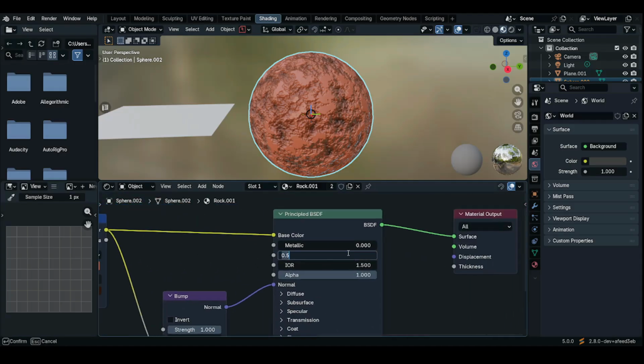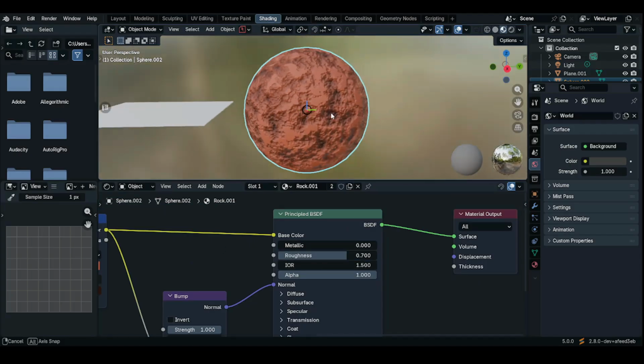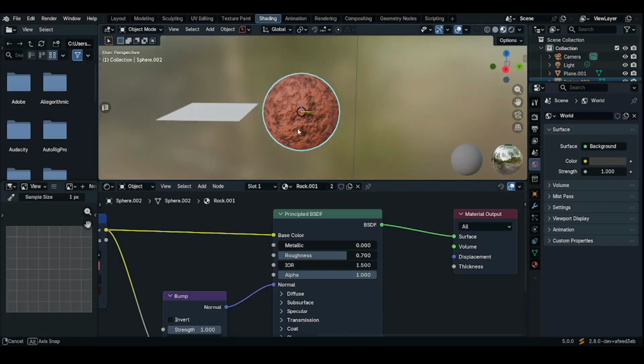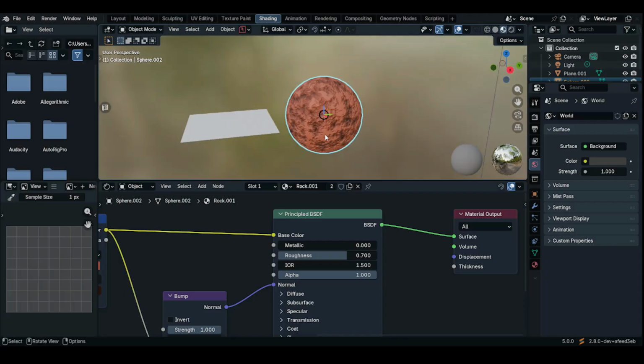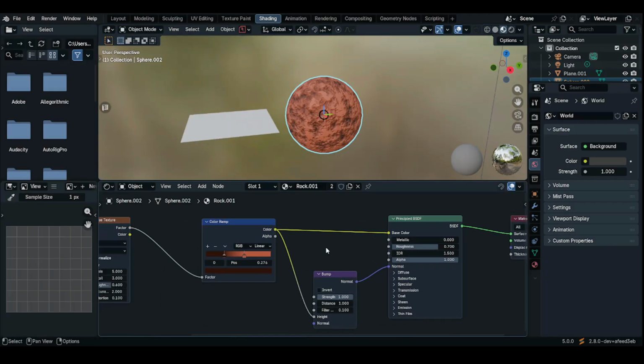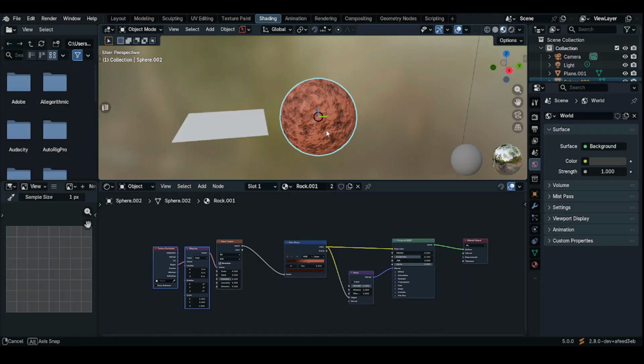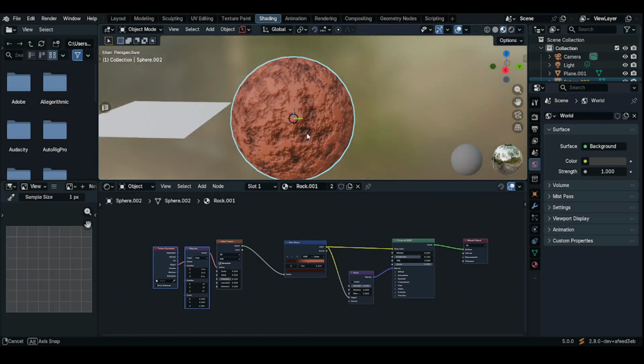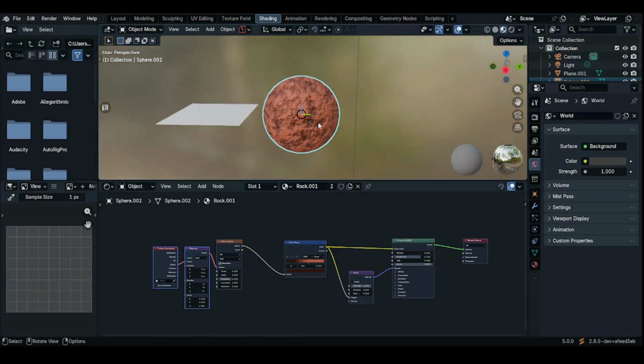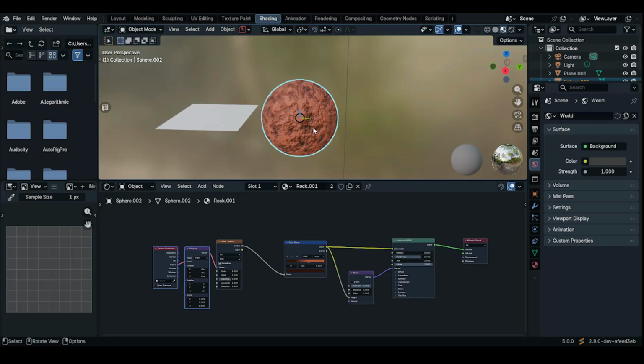Then change the roughness from 5 to 0.7. Okay, there you have it, a perfect rock texture made entirely with procedural nodes. And this will be the last of our material creation today.